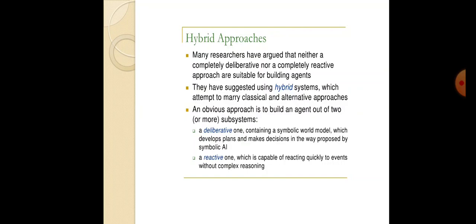Here we are building an agent out of two or more subsystems. A deliberative one containing a symbolic world model, which develops plans and makes decisions in the way proposed by symbolic AI. A reactive one, which is capable of reacting quickly to events without complex reasoning.